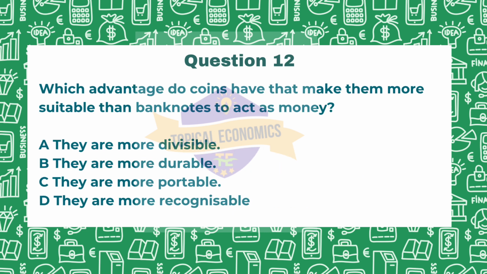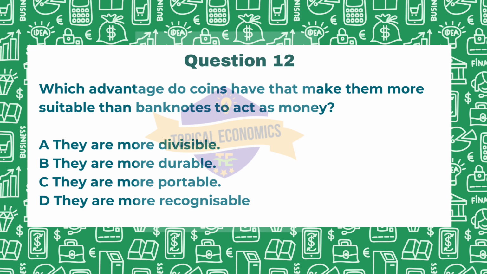Coming to question 12. Which advantage do coins have that make them more suitable than banknotes to act as money? Option A, they are more divisible. Option B, they are more durable. Option C, they are more portable. Option D, they are more recognizable. This is from 2019 May-June paper, version 3.